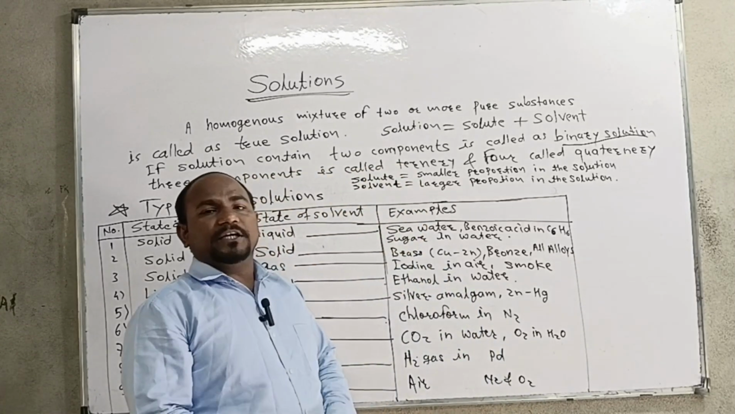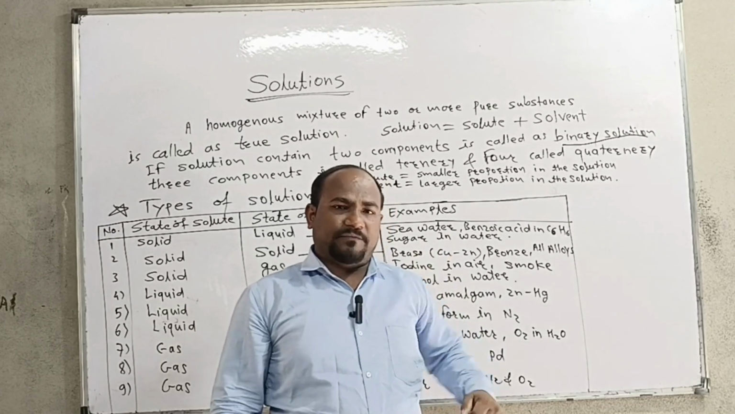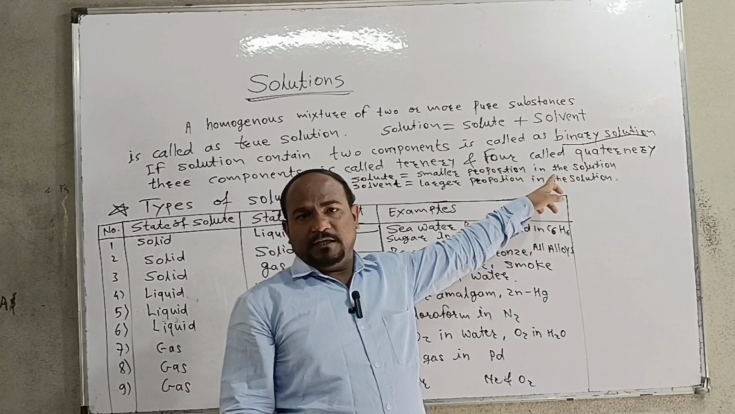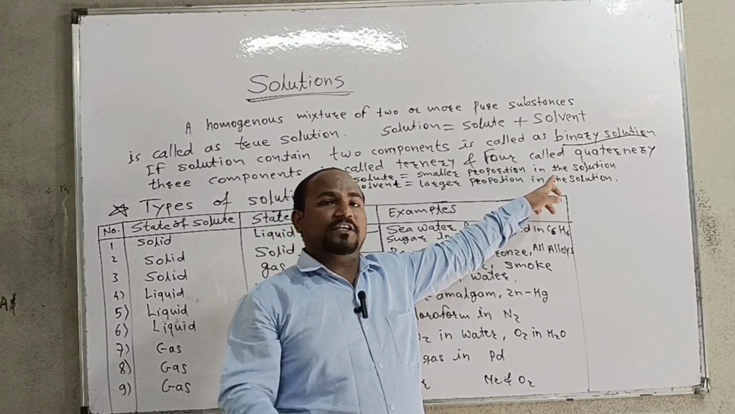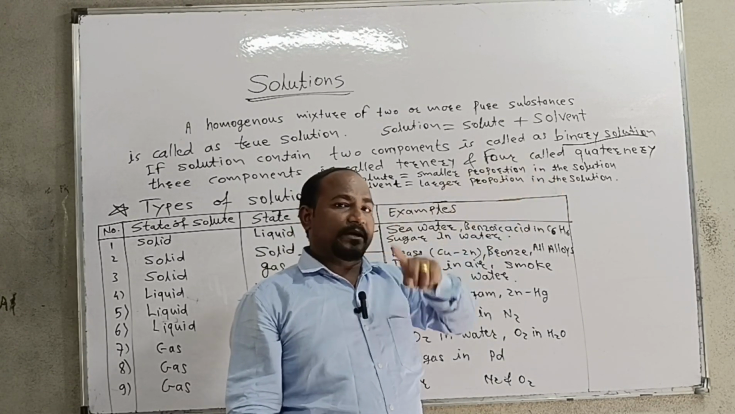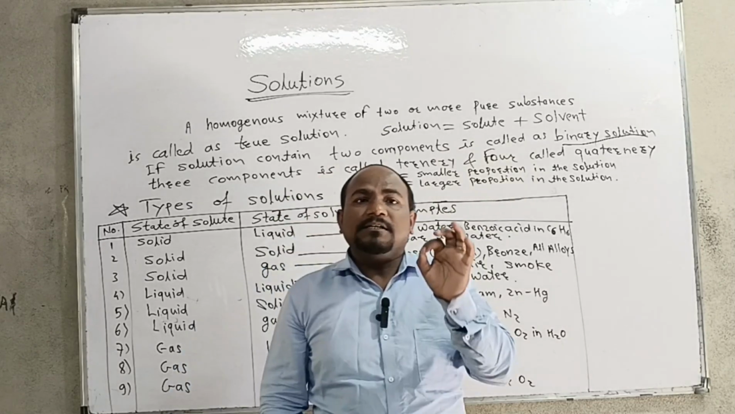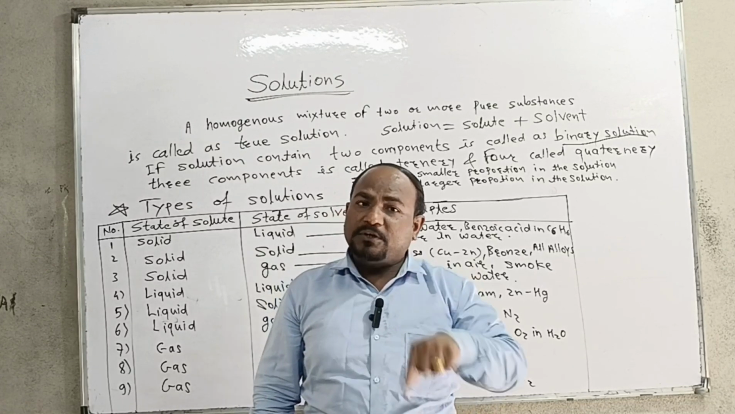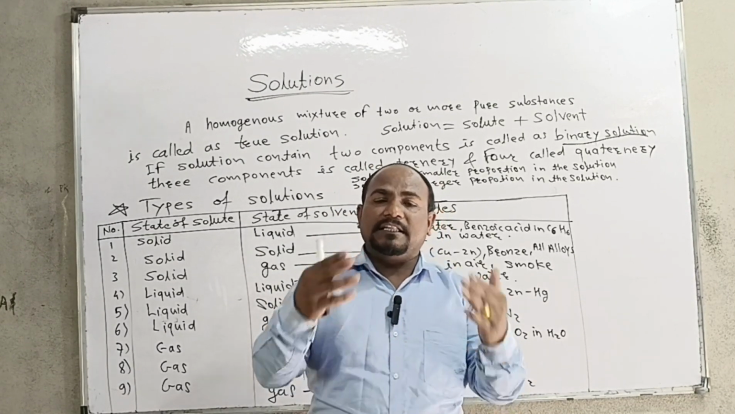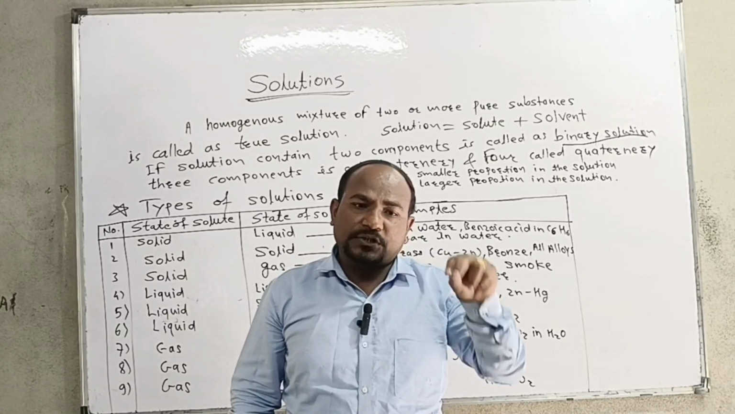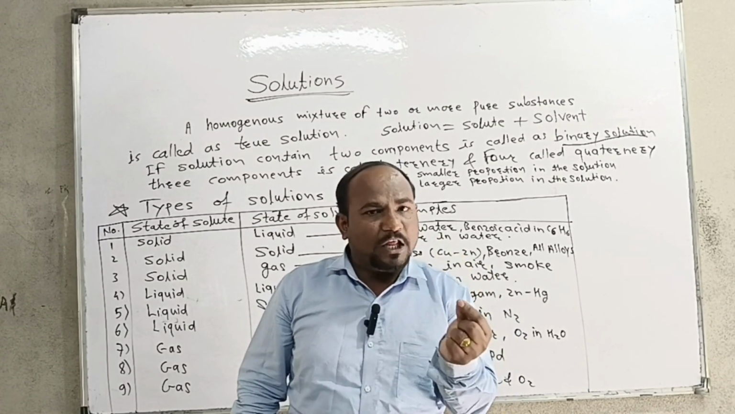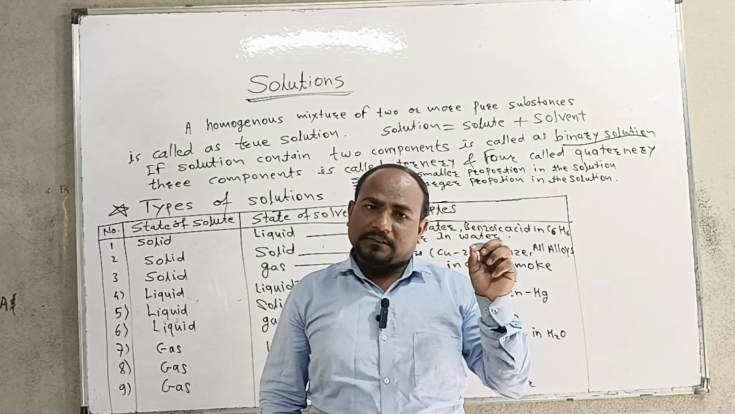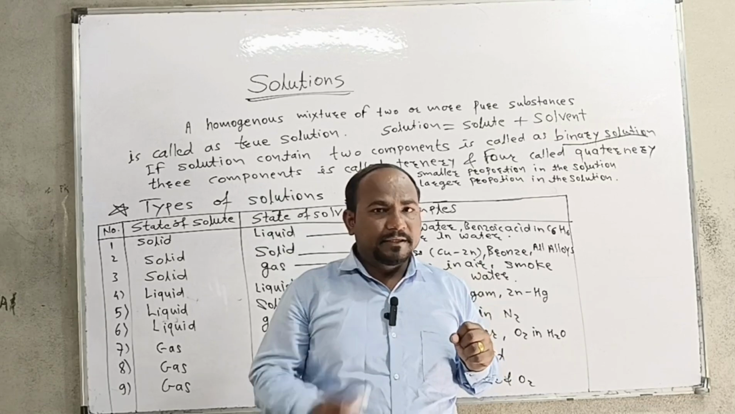So we know that there are two basic components of a solution: solute, which is in a smaller proportion in the solution, and solvent, which is in the larger amount. Always keep in mind that the proportion of the solute is smaller and the proportion of the solvent is larger. If we add salt in water, salt is in smaller proportion and water is in larger amount, so water becomes the solvent and salt is the solute.